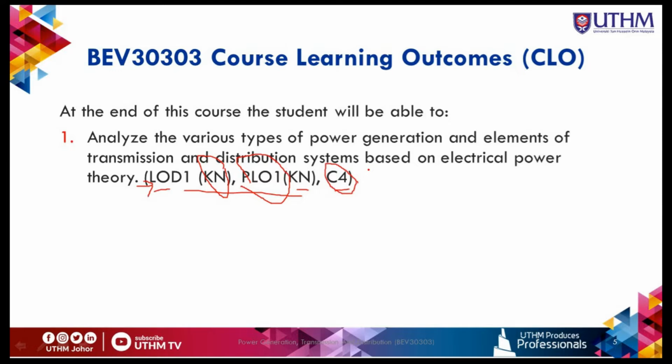So in our program, we have three types of learning taxonomy: the cognitive, the psychomotor, and also affective. Cognitive is based on your brain, how you learn, how you understand about this subject.